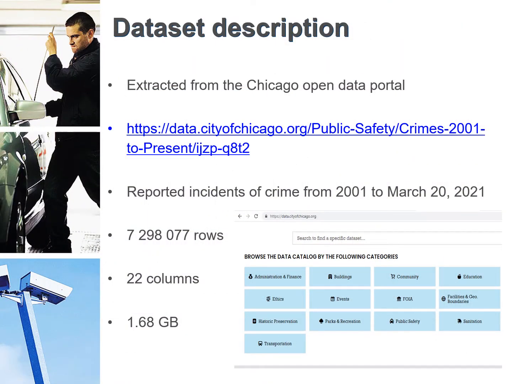So, just to get started, we went to Chicago Open Data Portal and exported the dataset in CSV format. It ended up being 168 gigabytes. The dataset has 22 columns and 7,298 rows. The dataset includes reported incidents of crime from 2001 to March 20, 2021.